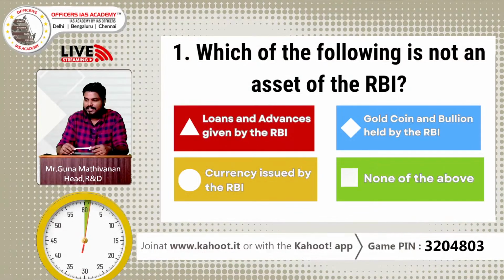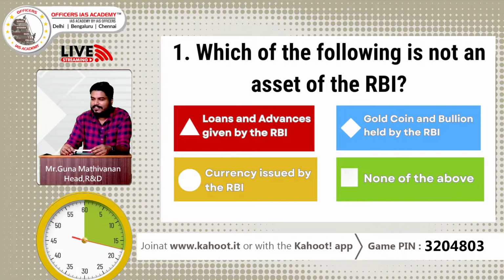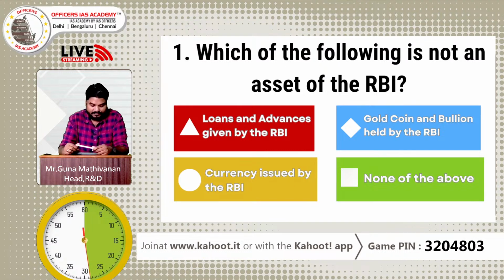Question number 1. In a few seconds you'll be getting 3, 2, 1. Yes, question number 1. Which of the following is not an asset of the RBI? We have 60 seconds. A. Loans and advances given by RBI. B. Gold coin and bullion held by the RBI. C. Currency issued by the RBI. D. None of the above.